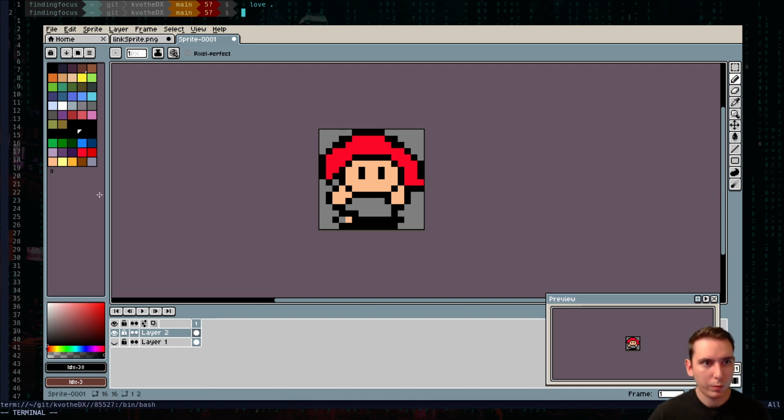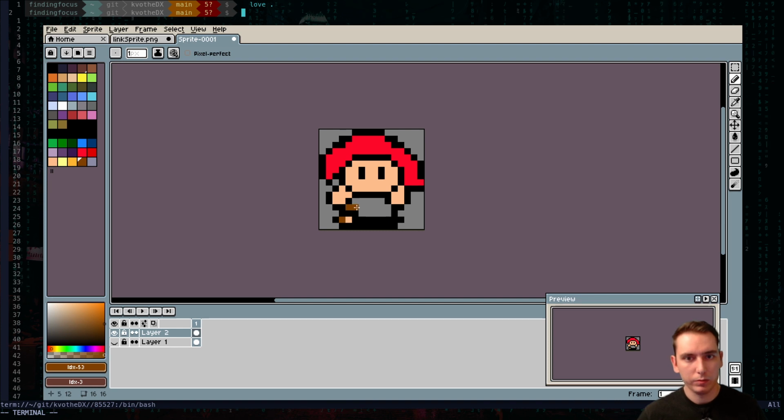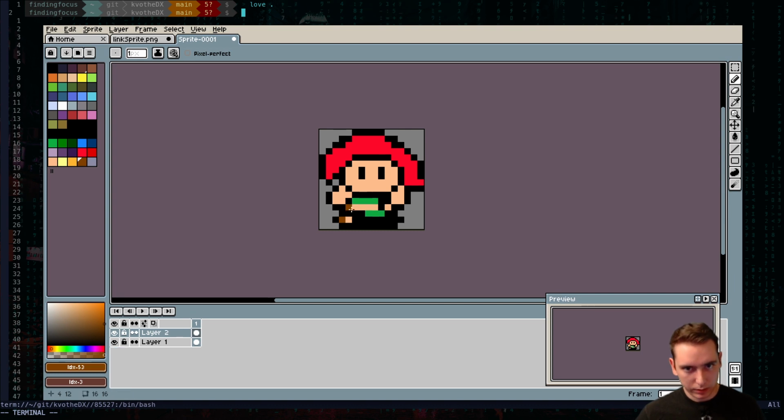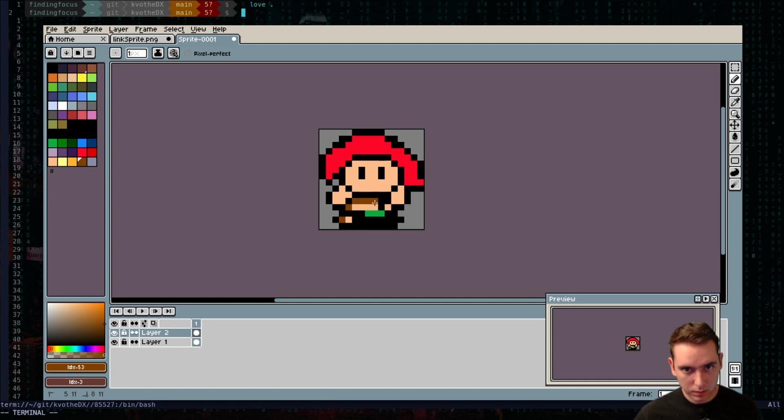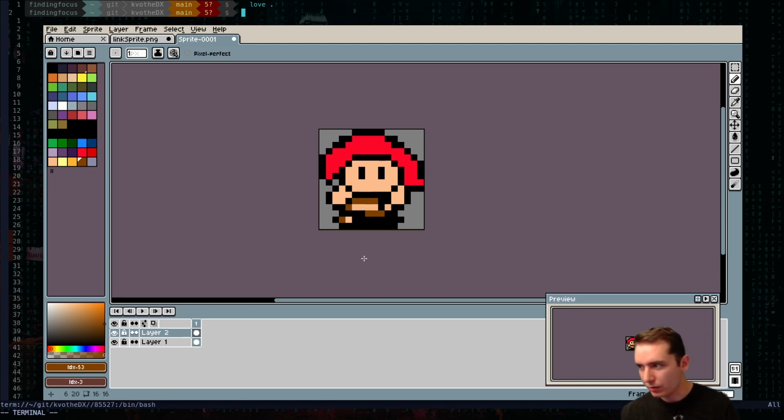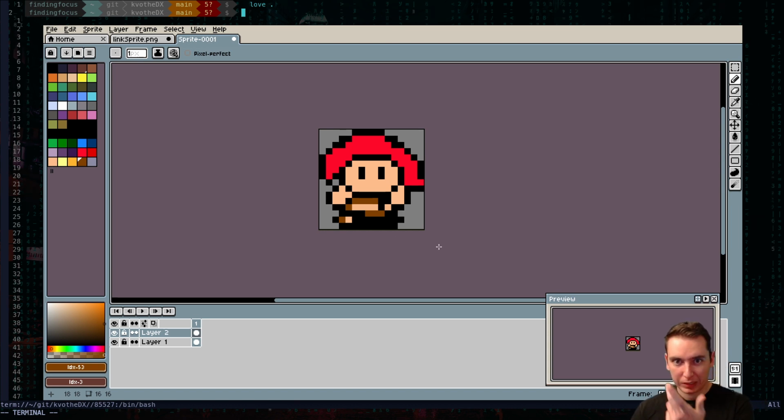Kvothe would probably wear a dark brown kind of tunic or something, right? So it would look something like that. And he's got skin color showing too. There's only so many combinations of pixels you can do to make it look good. So I'm gonna trust Nintendo on this one, they had it fairly right.